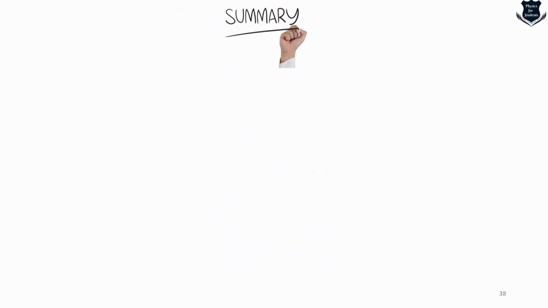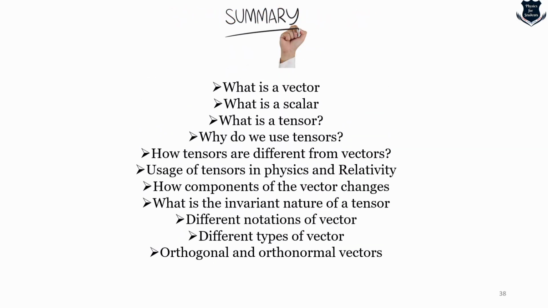Okay, time to summarize today's video. So we have understood what is a vector and a scalar. Most importantly, we have understood what is a tensor. We now know why we use tensors: because of the changes which happen from a flat space to a curved space, the vectors remain the same, the components change, and that is what the tensors register. They try to measure, in a special predictable way, a rule through which it changes.